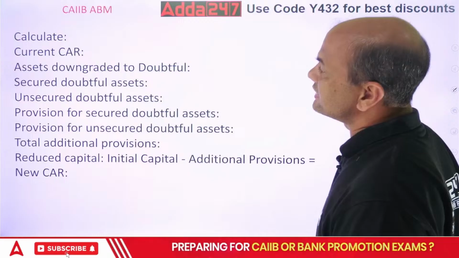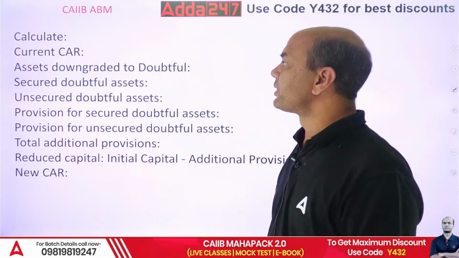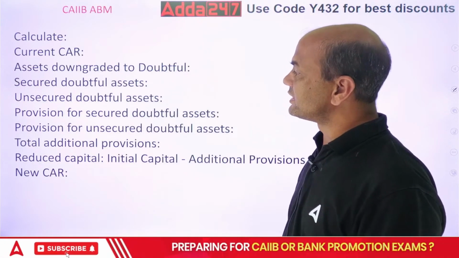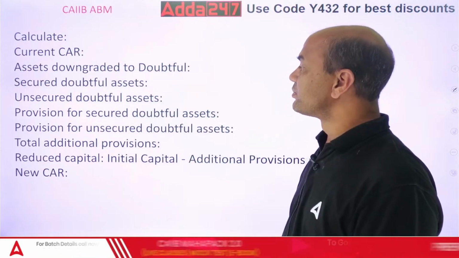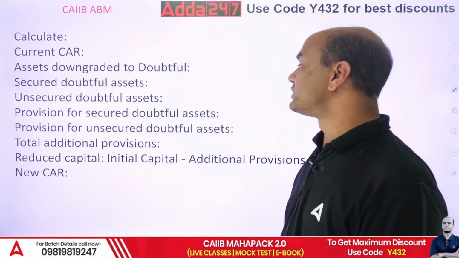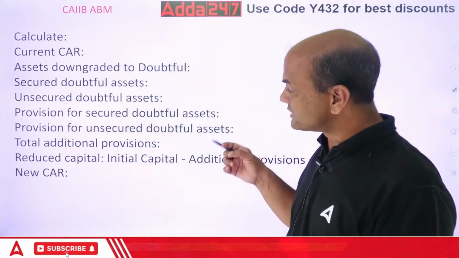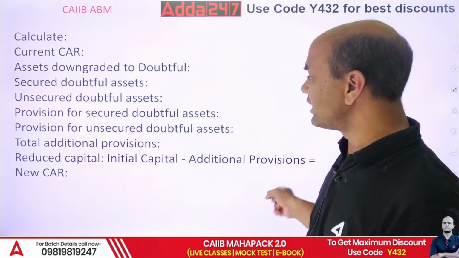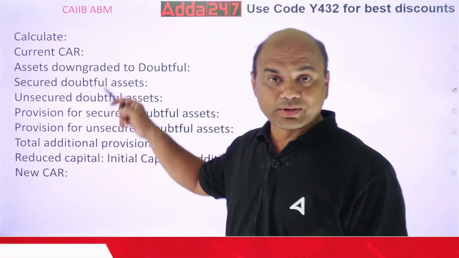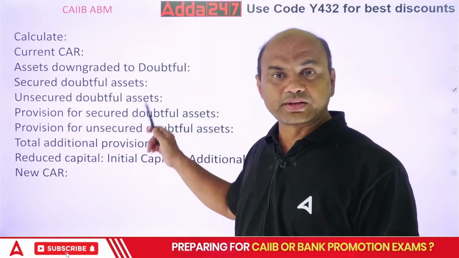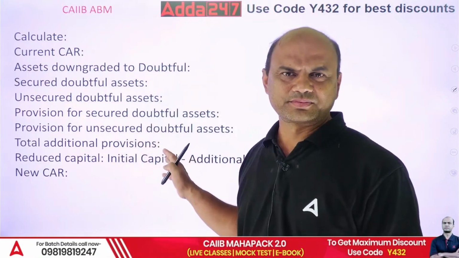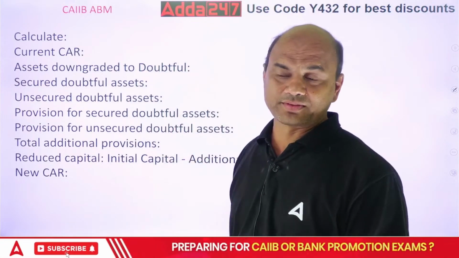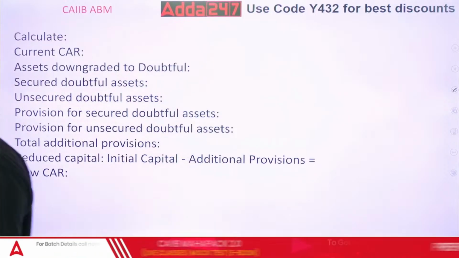Calculate current CAR, meaning capital adequacy ratio; assets downgraded to doubtful assets; secured doubtful assets; unsecured doubtful assets; provision for secured doubtful assets; provision for unsecured doubtful assets; total additional provisions; reduced capital, initial capital minus additional provisions; and new CAR. So many questions are there. Out of these, some 4-5 will be asked to you in the exam. So it's a 5 marks case study, 5 questions. Let's solve one by one.